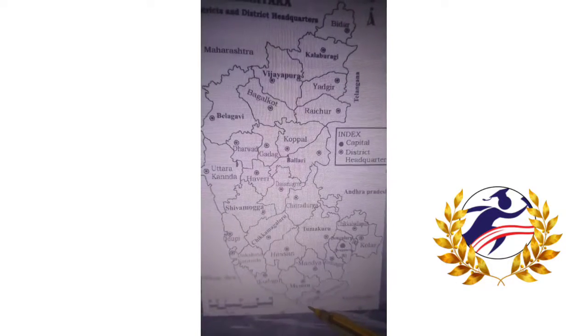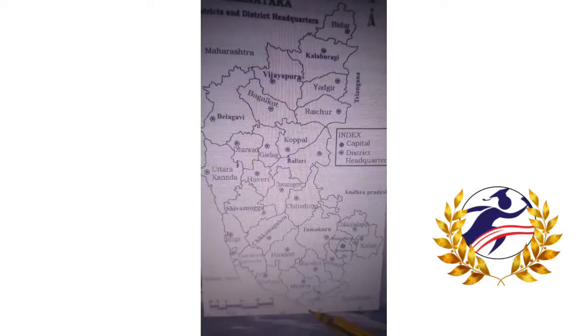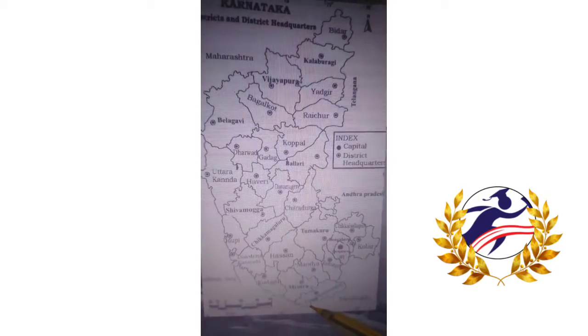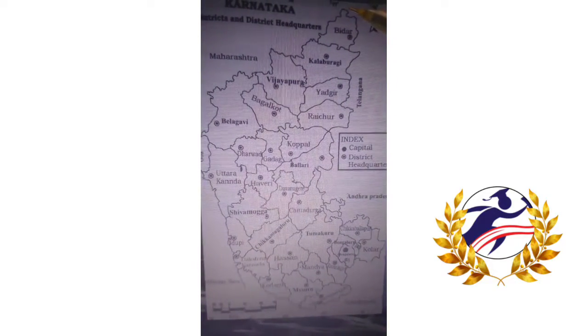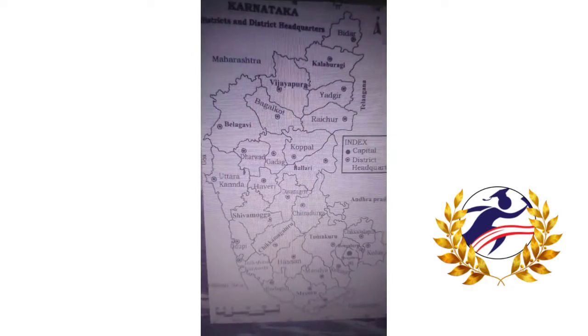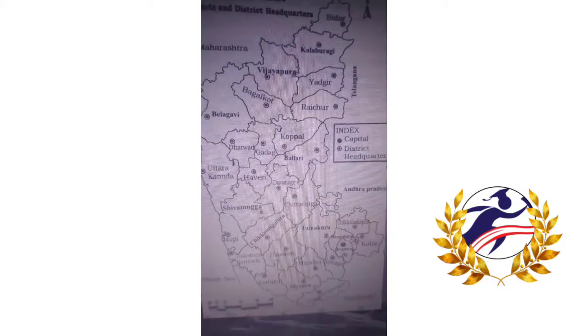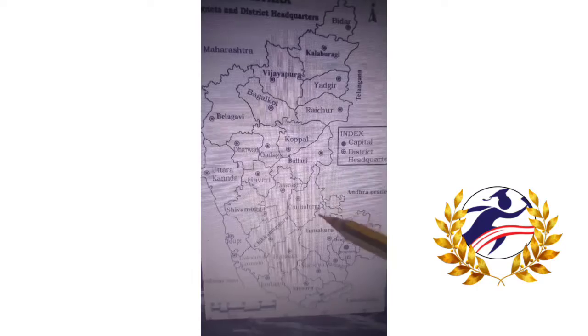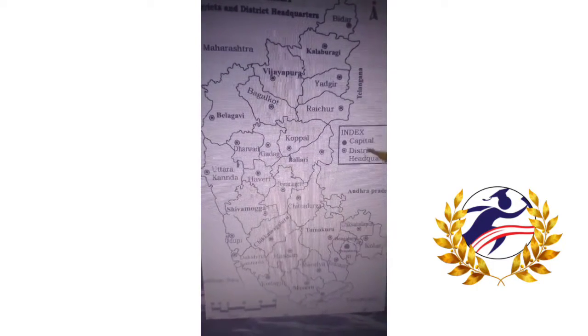So from the south of Karnataka, it will start from 11 degree 31 inch north to 18 degree 45 inch north latitude. Why is it called north latitude? Because our country India lies in the northern hemisphere. In the northern hemisphere, the longitudes and latitudes are considered as north only. If it is in the southern hemisphere, it is considered as south.